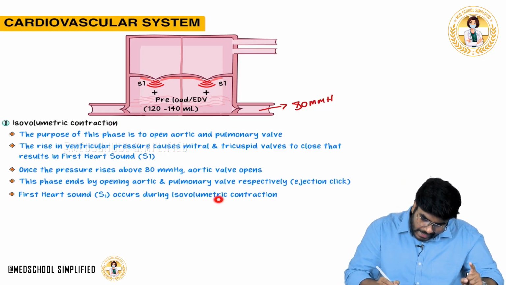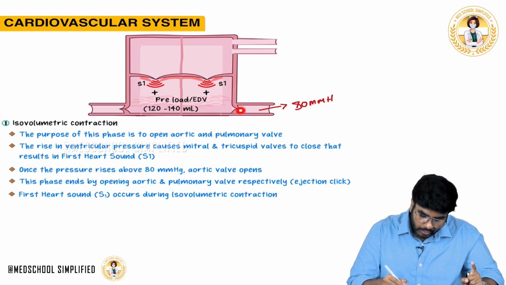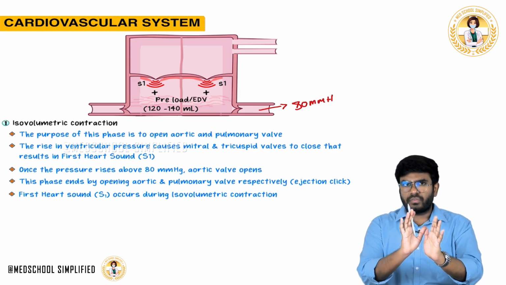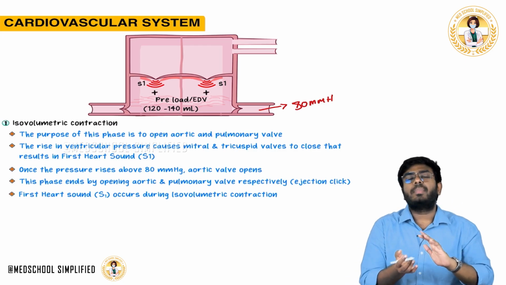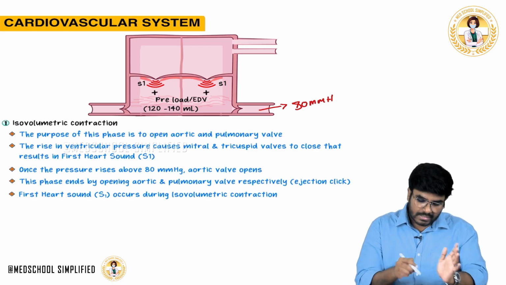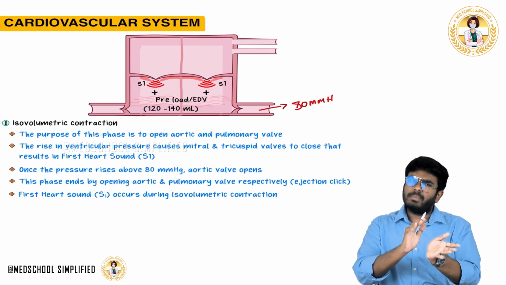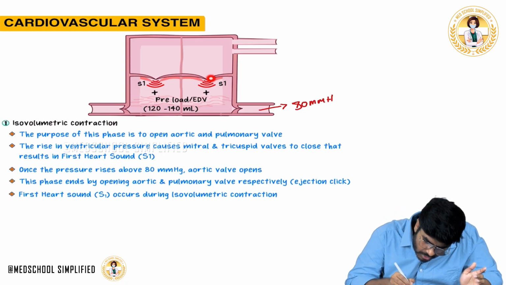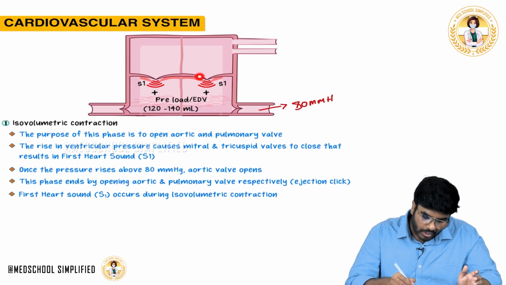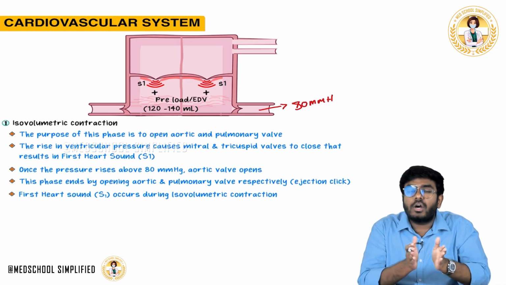Now, why are we calling it isovolumetric contraction? Because the mitral valve is closed, and even the aortic valve is closed. I just want to give you clarity: whatever events happen on the left side of the heart, the same events also happen on the right side. So let me discuss the events on the left side, so that you can understand the same events on the right side. Now see, the mitral valve, the bicuspid valve, is closed. Closing of this valve will cause the S1 heart sound.